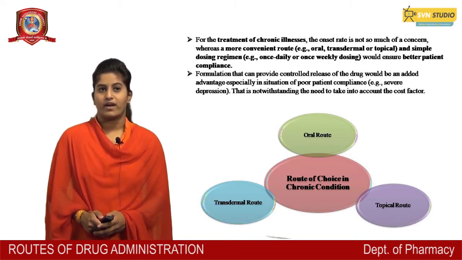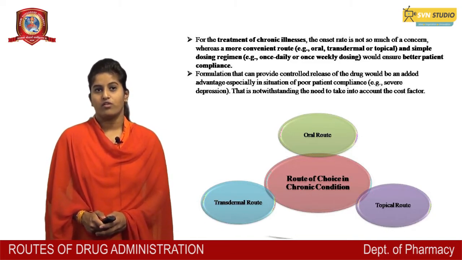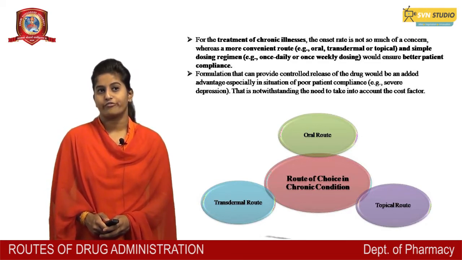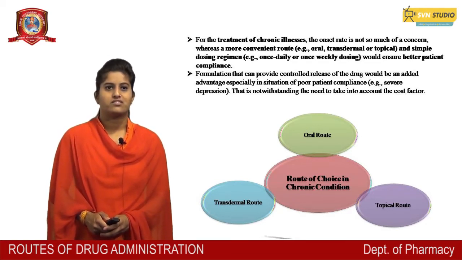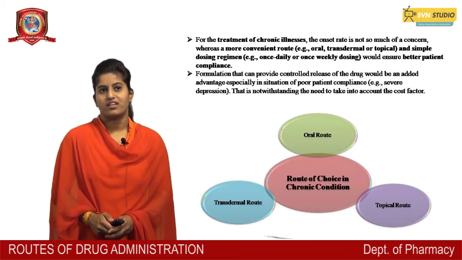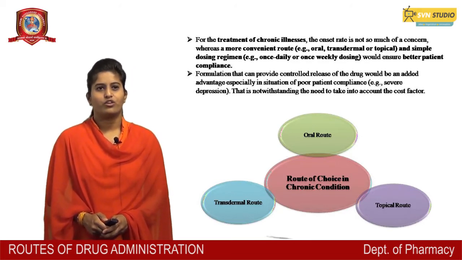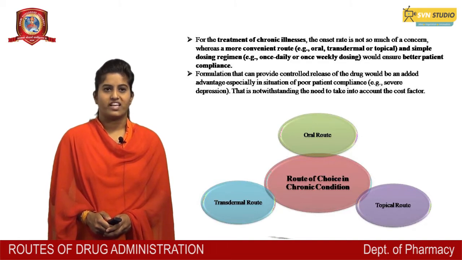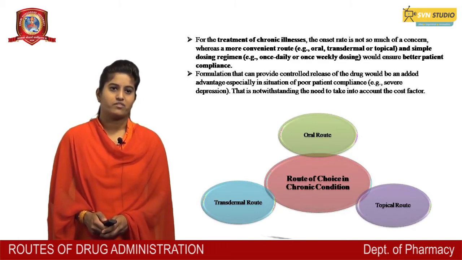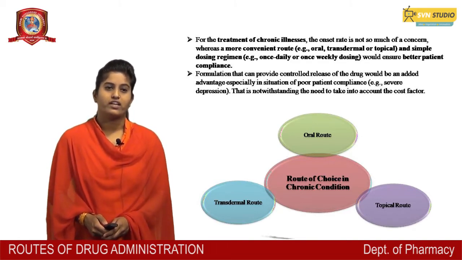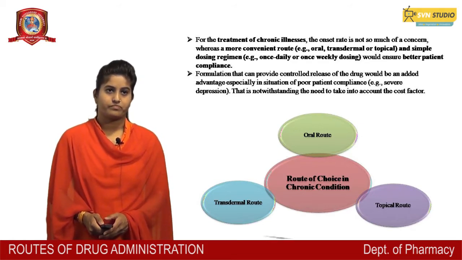Formulation that can provide controlled release of the drug would be an added advantage, especially in situations of poor patient compliance, that is severe depression, notwithstanding the need to take into account the cost factor. Route of choice in chronic condition: oral route, topical route, transdermal route.